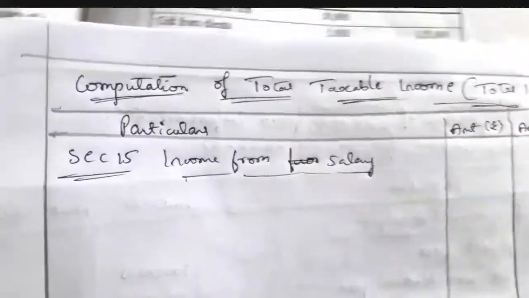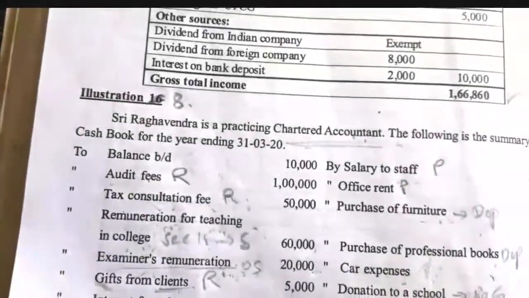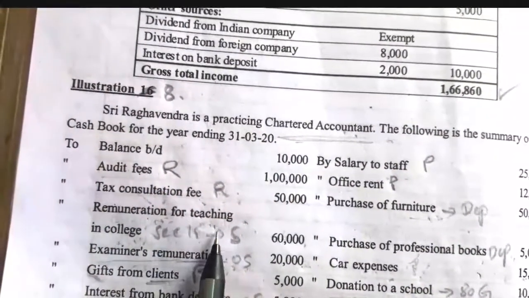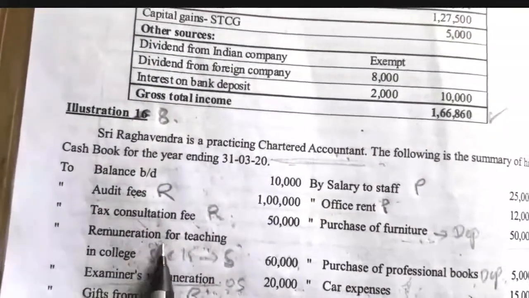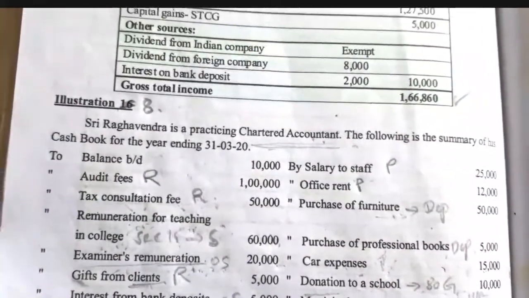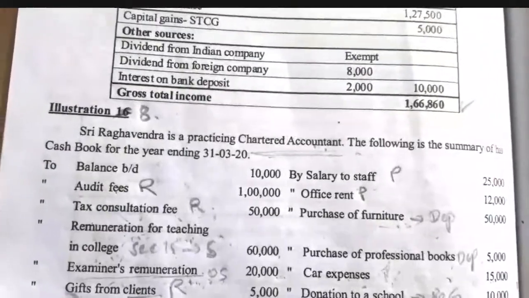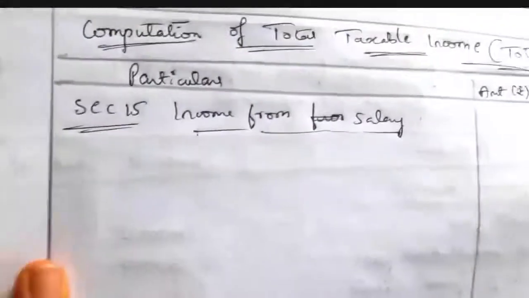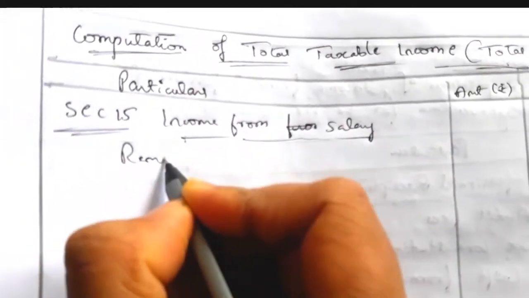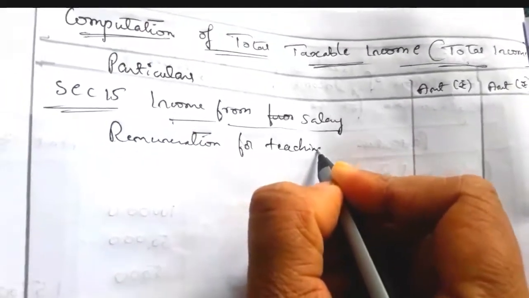So here this chartered accountant, along with the CA auditing work, he is working in an institution, and he is receiving a remuneration from teaching in a college. So that remuneration he receives is nothing but a salary he is receiving from that college or institution for the teaching work. So that is taken as taxable under the head income from salary. So write remuneration for teaching in college.